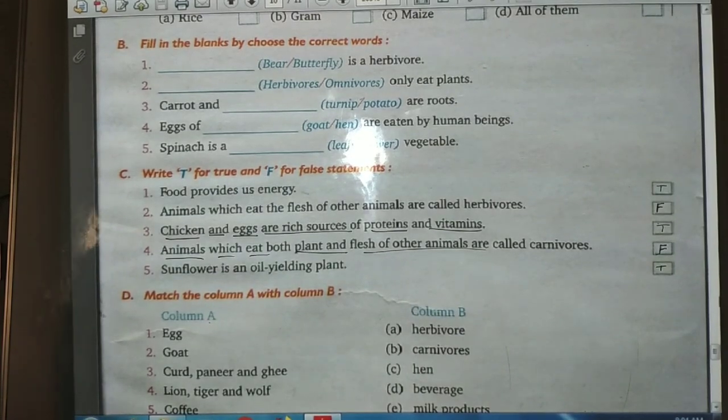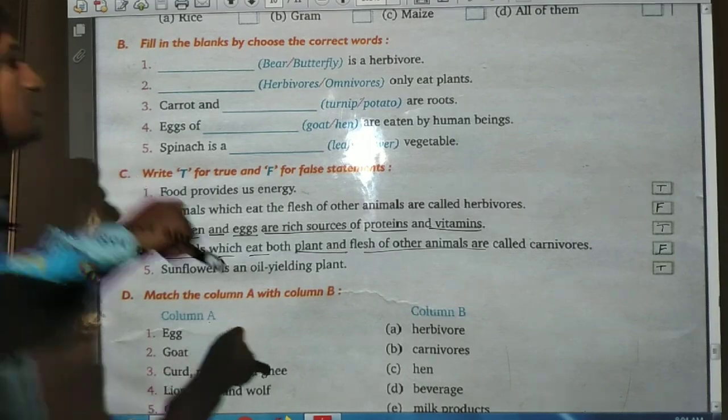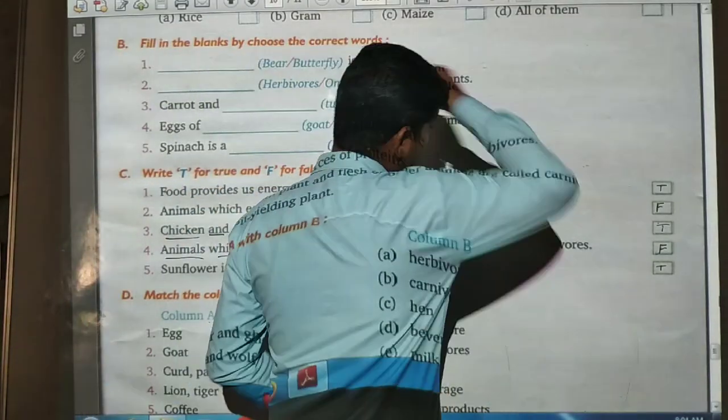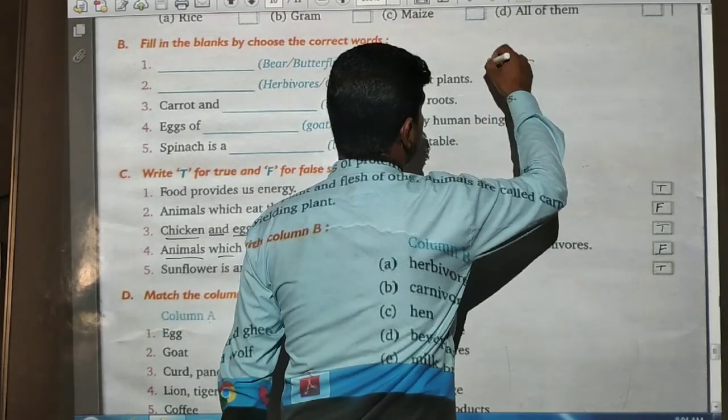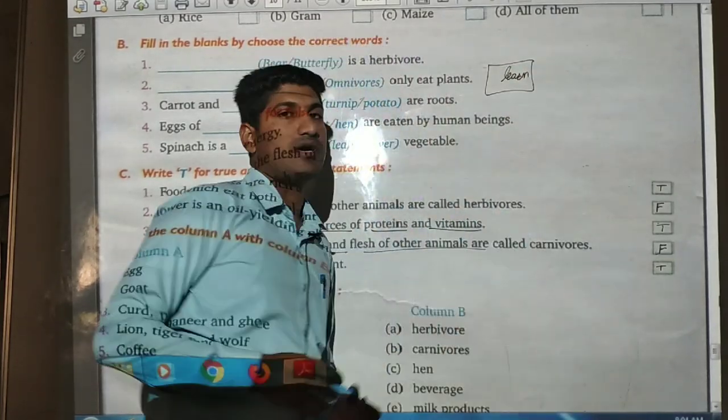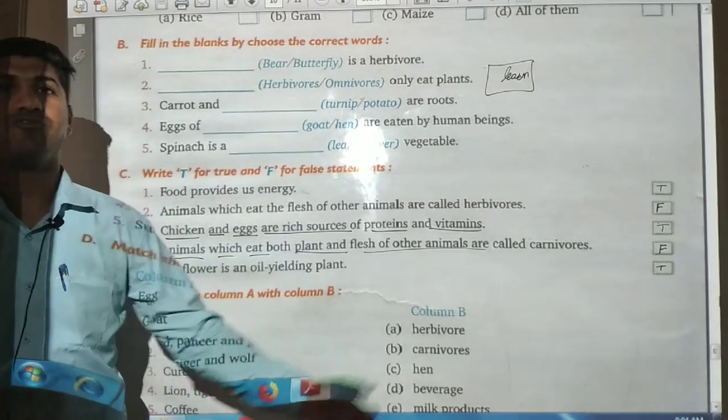So in this lecture we discussed three parts of the question answers. You have to learn all these question answers. This is your today's homework and this is the end of your lecture.